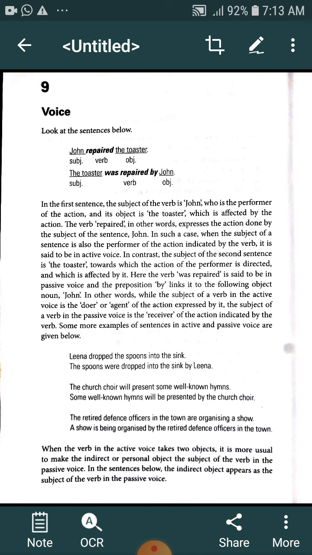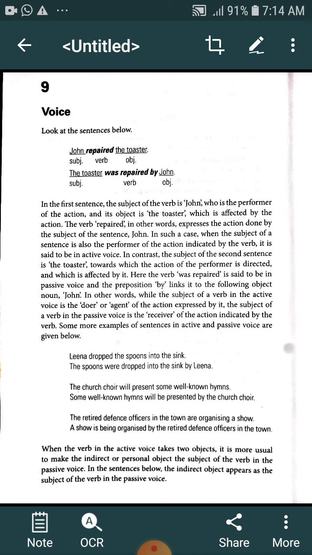So, when we look at these two sentences, we learn that the meaning of both sentences is the same. Students generally ask: if both sentences express the same meaning, then what is the use of the passive voice, or of converting active voice into passive?